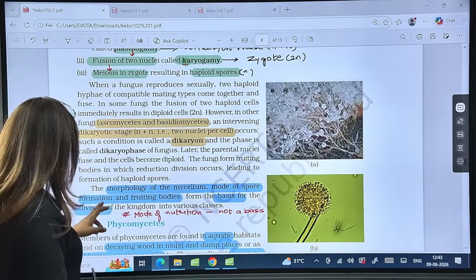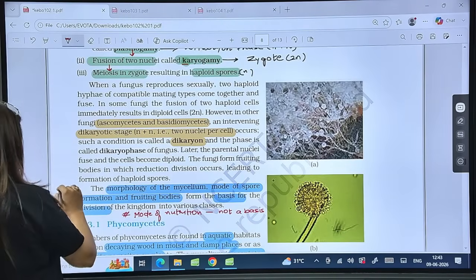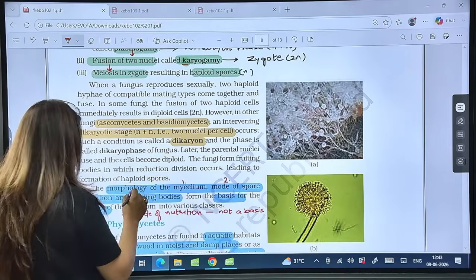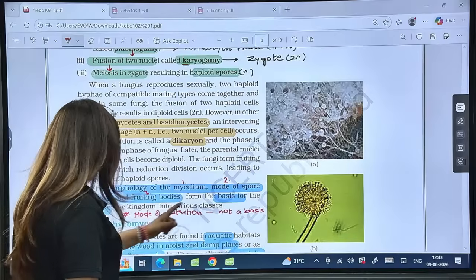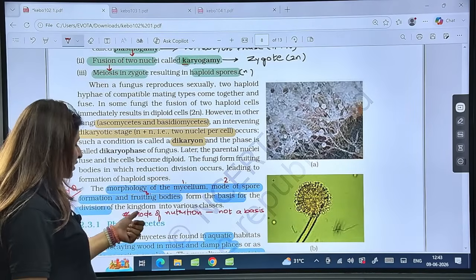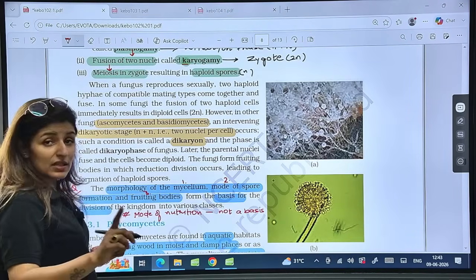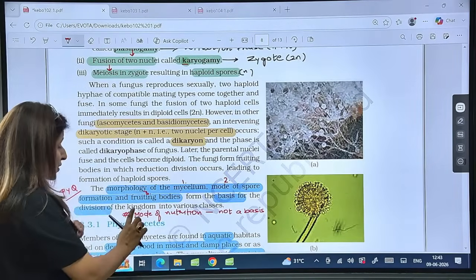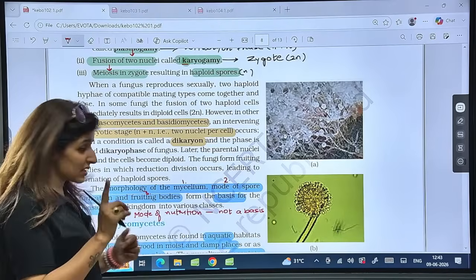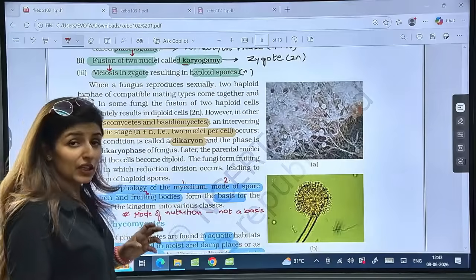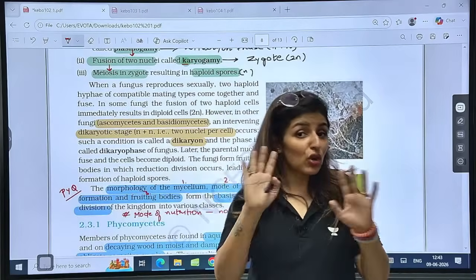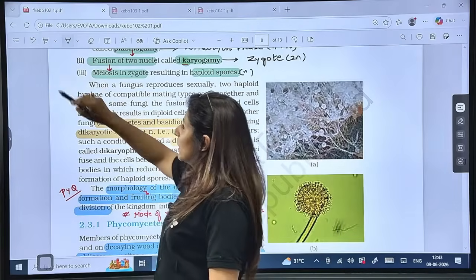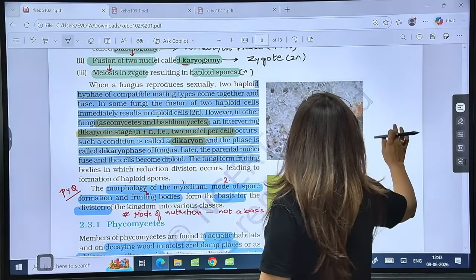Now, very important. This is already a PYQ, guys. The morphology of mycelium, mode of spore formation, and the fruiting body form the basis of classification of the kingdom into various classes. There is this question: which of the following is not a basis for classification? Mode of nutrition is not a basis. That is why I have written it here, because it is a PYQ, and the question was exactly this. So mode of nutrition is not a basis of classification for kingdom fungi. Is that clear?